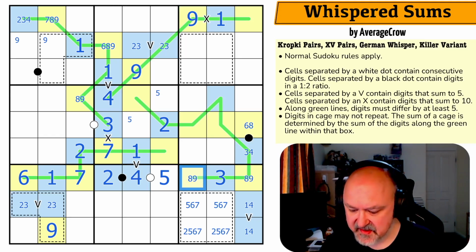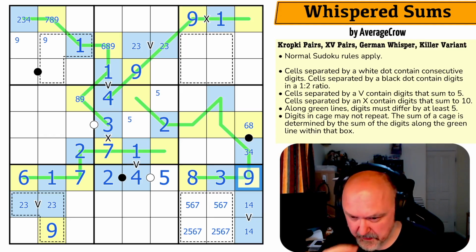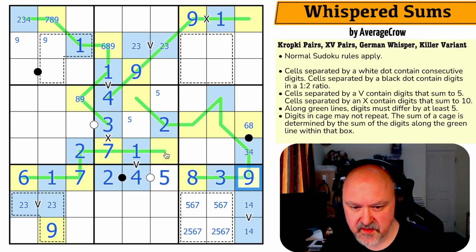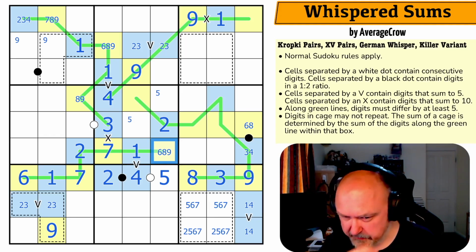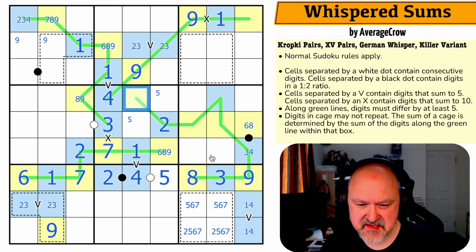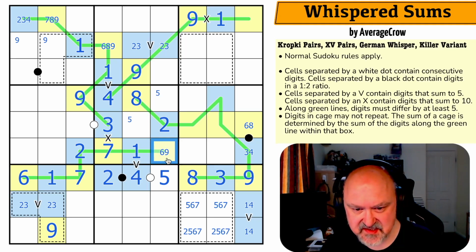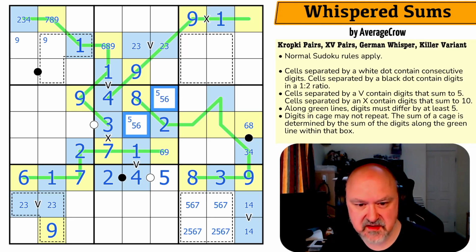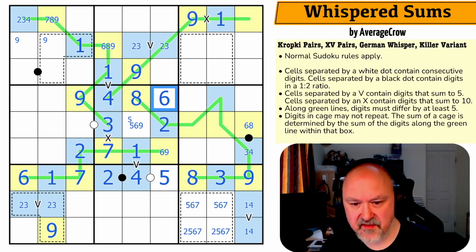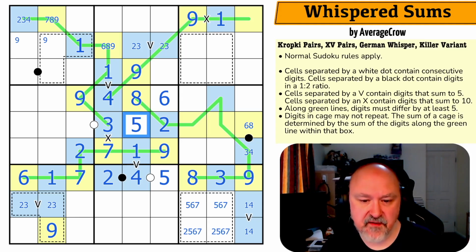The 9 looks down, making that the 8 and that the 9. This is high. It could be 6, 8, or 9. This can't be a 6. So this is 8 or 9. And the 9, of course, makes that the 8, which makes that the 9. There's no 8 here. This is 6 or 9. These are 5, 6, and 9. And there's no 9 there. Oh, there's no 5. That's the 6. That's the 9. 5 in the middle of the grid.